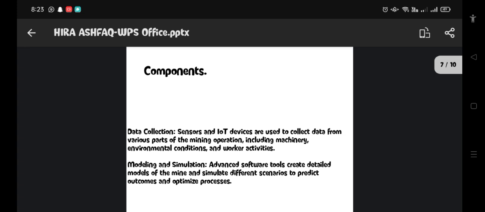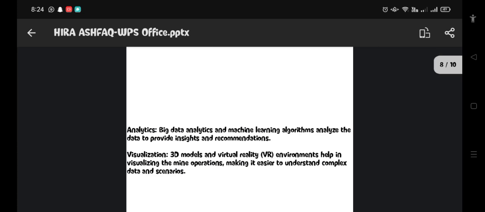In modeling and simulation, advanced software tools create detailed models of the mine and simulate different scenarios to predict outcomes and optimize processes. Both are very important components in coal mining.